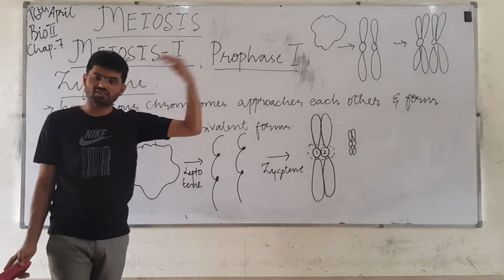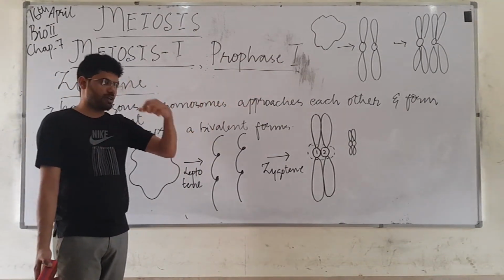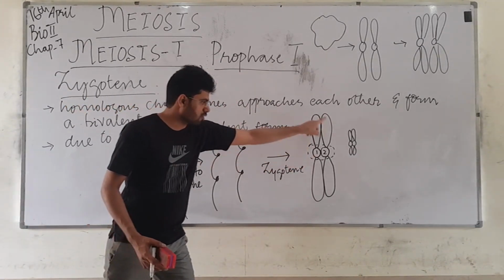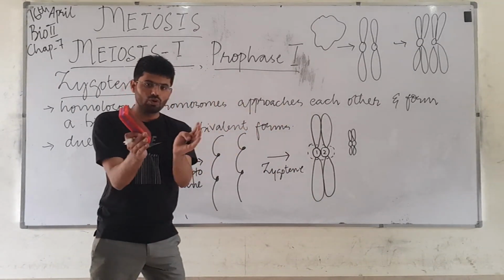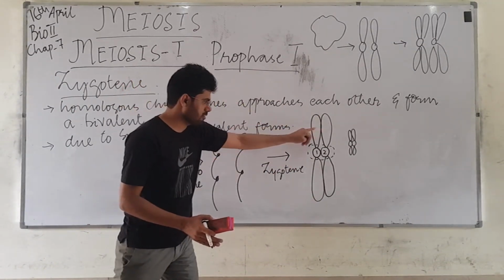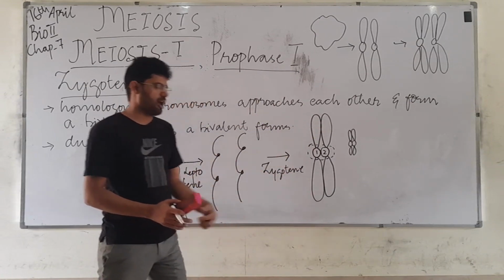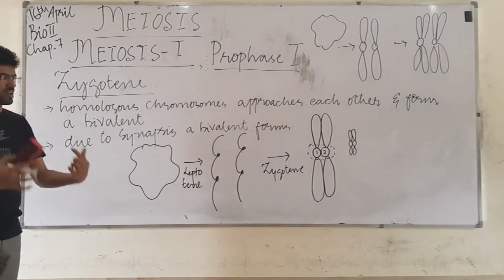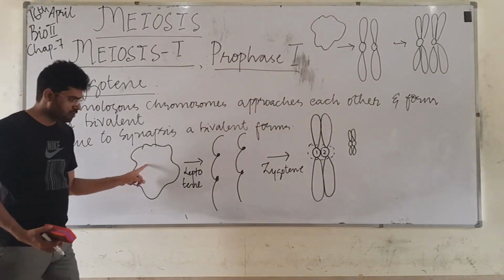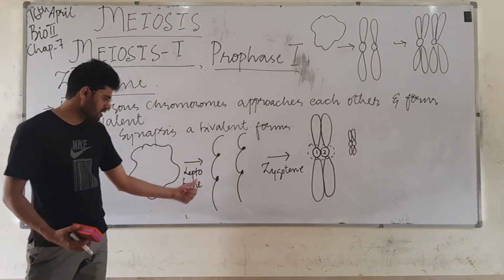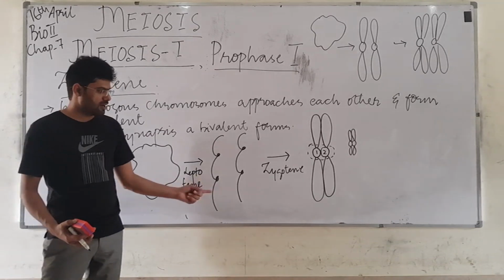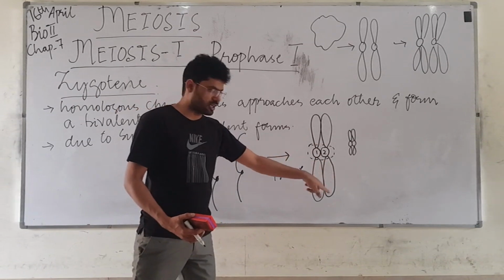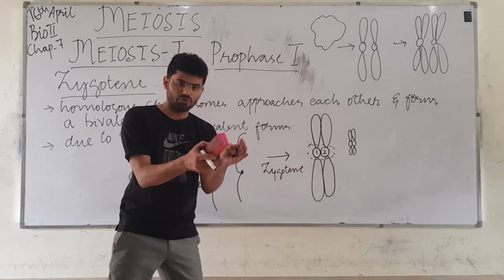After that it will be metaphase, anaphase, then you will be able to say, yes, now we have divided the chromosomes. But I repeat, this structure is called a bivalent, meaning the two chromatids are intimately attached with one another. So this happens during zygotene, meaning in zygotene a bivalent is formed. We had chromatin, we condensed it into chromonema in the first stage, and now in zygotene these two chromonema will be converted into chromatids, and these two chromatids will approach one another.